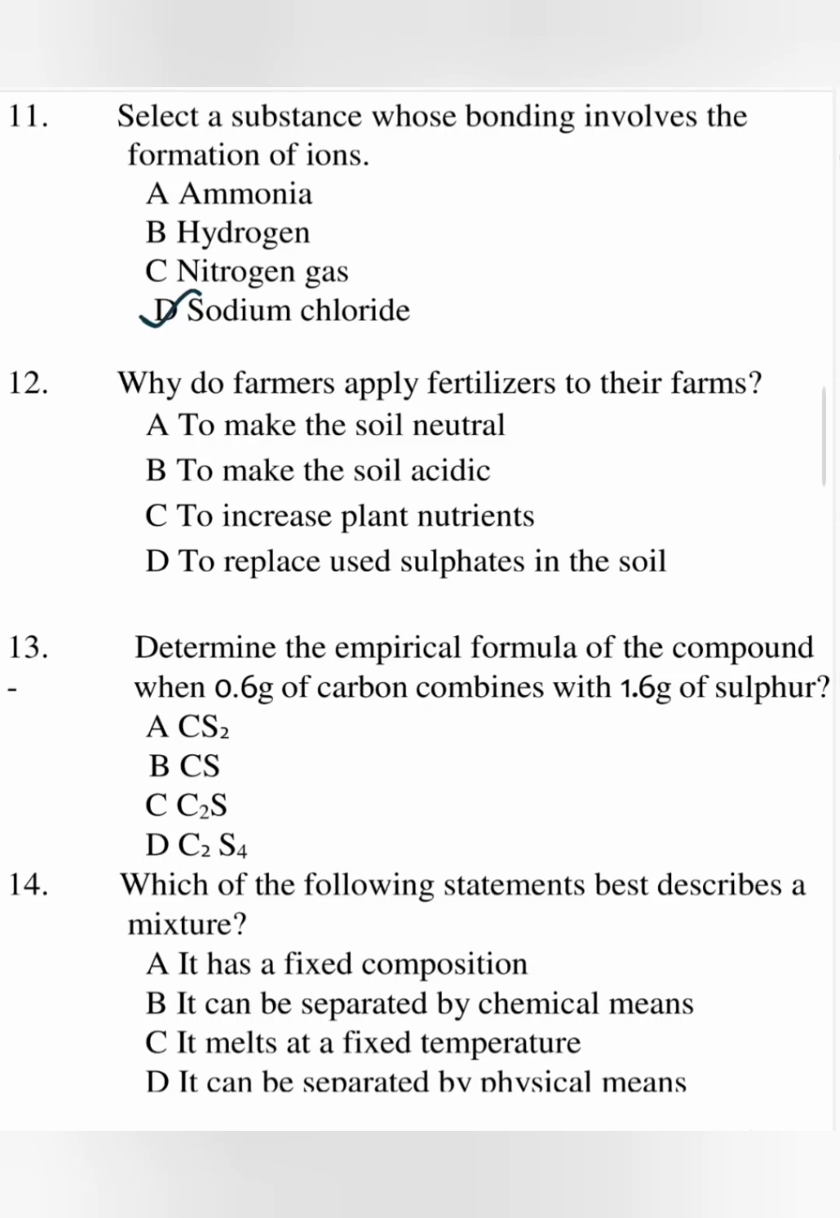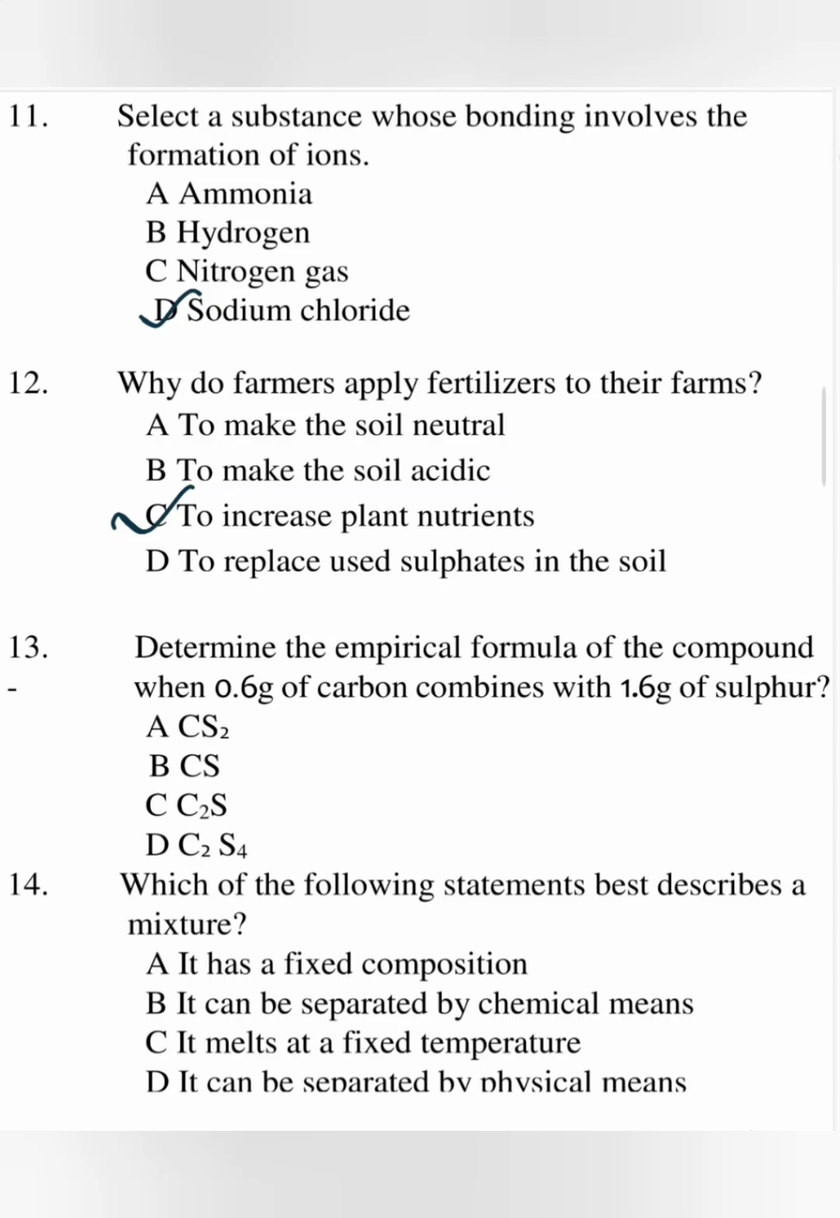To make the soil neutral? No. To make the soil acidic? No. To increase plant nutrients? Yes, fertilizers mostly contain soluble nitrogenous compounds, which contain especially the main ingredient, nitrogen, which the plants need the most.